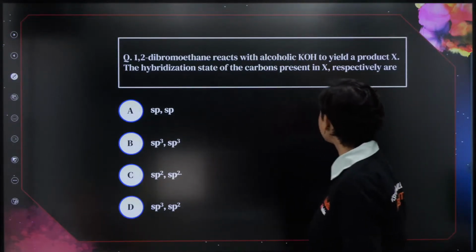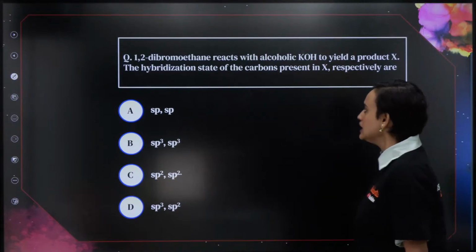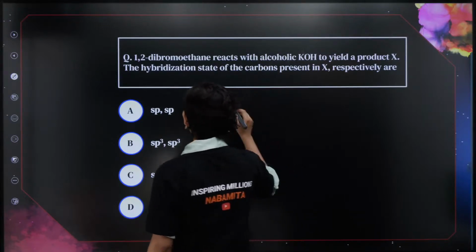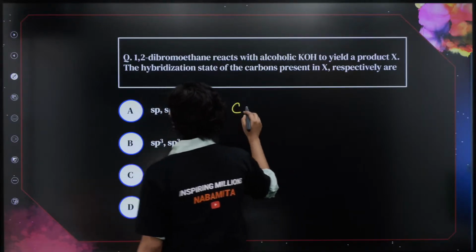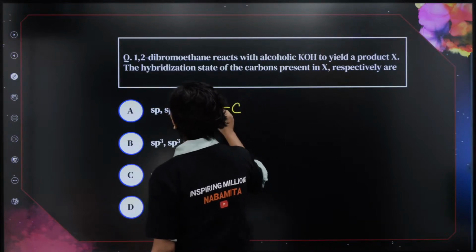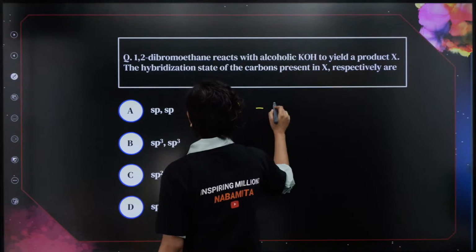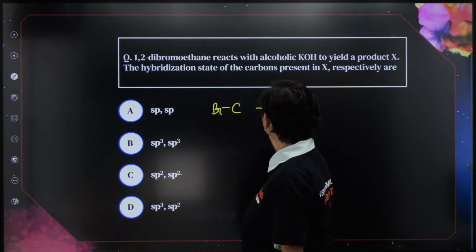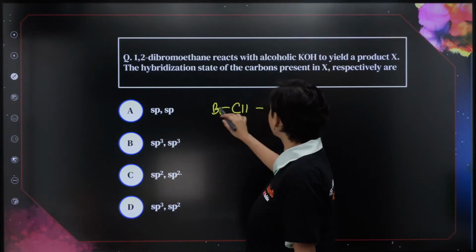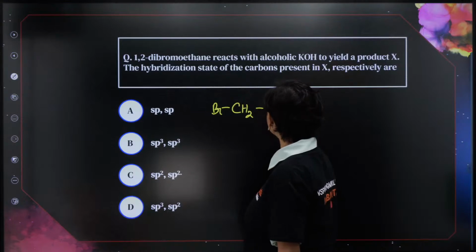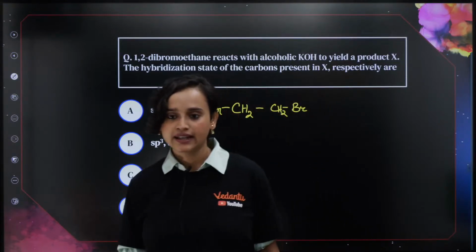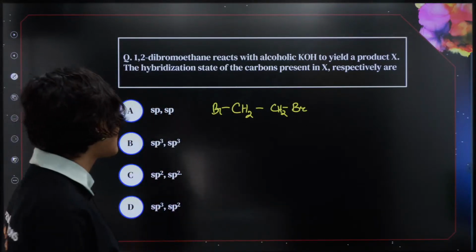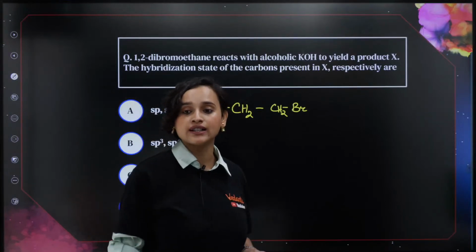1,2-dibromoethane reacts with alcoholic KOH to yield a product S. The hybridization state of the carbon present in it, respectively. 1,2-dibromoethane. So, C, and here there will be Br. Here also there will be a Br. So, that means 1, 2, 3, 4. CH2, 1, 2, 3, 4. Right? This reacts with alcoholic KOH.